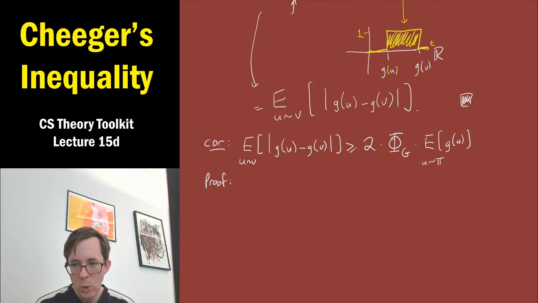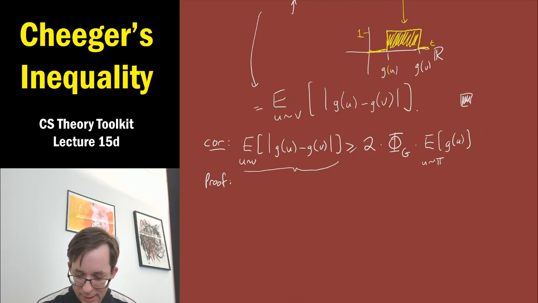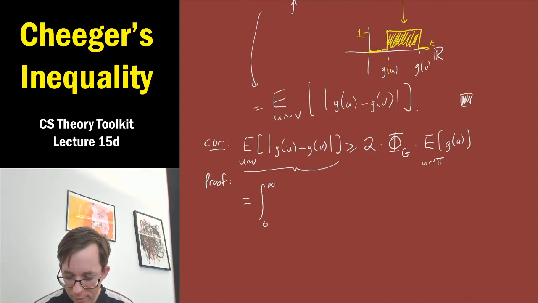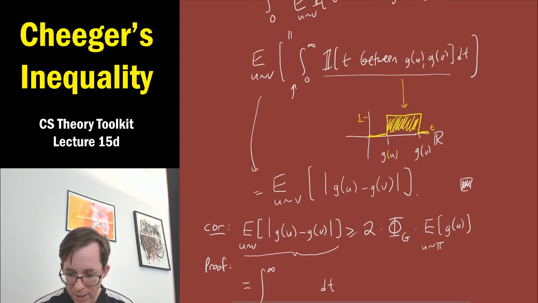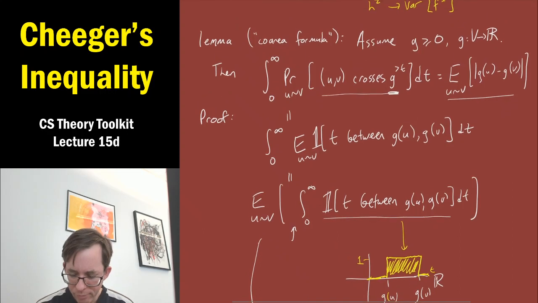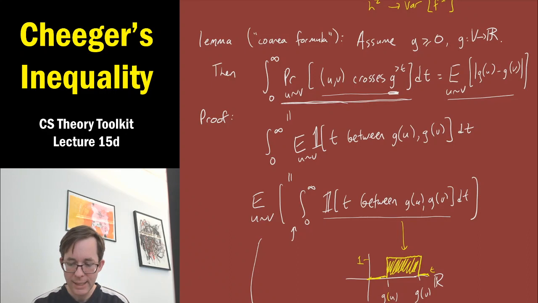What we know is that this quantity here is exactly equal, by the lemma, to an integral from 0 to infinity dt of some quantity. And what was that quantity? Let's look back at it. It's this quantity. And actually, this is precisely the edge boundary size of the super level set g greater than t. Remember, g greater than t is a subset of vertices.